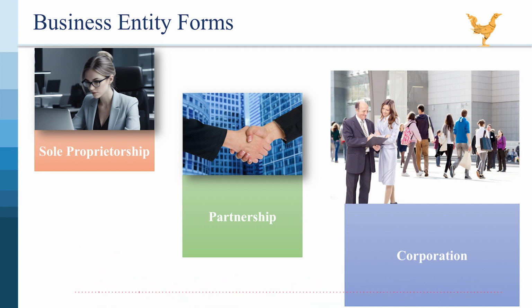Transition to commercial bank. ACLEDA obtained a specialized banking license in 2000 and then a full commercial banking license in 2003. This allowed it to expand its services beyond microfinance and cater to a wider range of customers. Public listing. ACLEDA went public in 2021, with its shares listed on the Cambodia Securities Exchange, CSX. This move provided an opportunity for the public to invest in the bank and further solidified its position as a major player in the Cambodian economy.